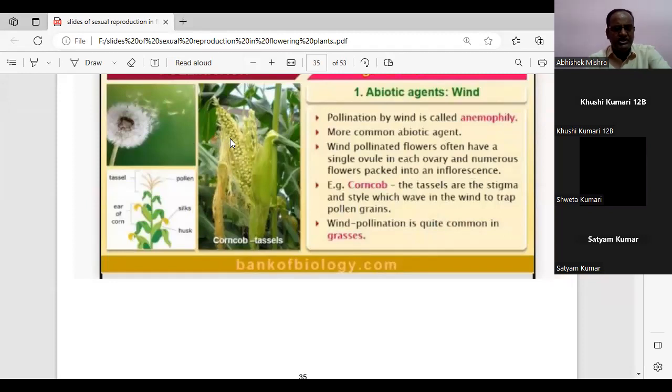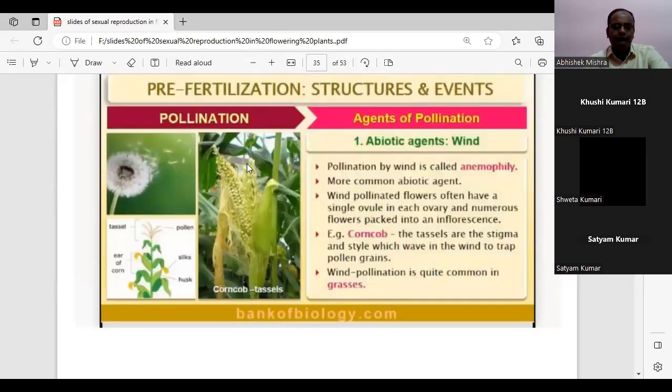And these are the stigma and style which wave in the wind to trap the pollen grains. So when the wind flows, these tassels wave and trap the different pollen grains. These are the stigma, and when the wind flows, the pollen comes and sits over this stigma. Is it clear to all?